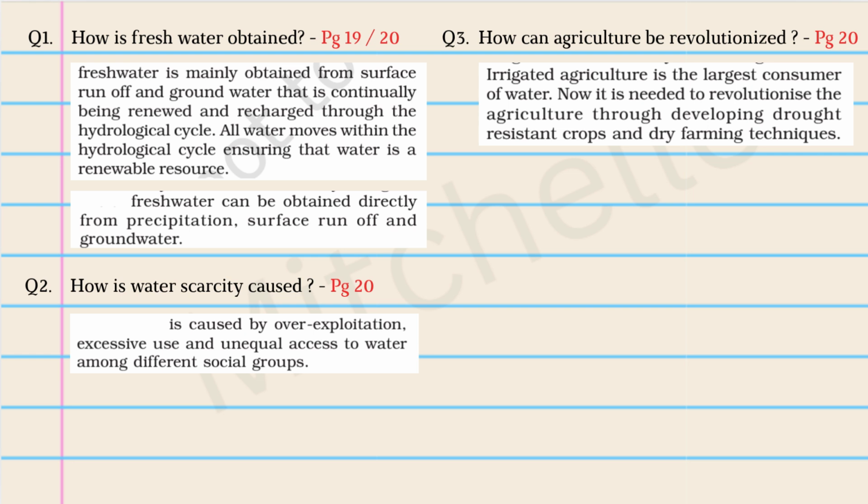Question 1. How is fresh water obtained? Answer is on page 19 and also continues to page 20. You will find this when you read the chapter. Question 2. How is water scarcity caused? On page 20. And question 3. How can agriculture be revolutionized? Also on page 20. Please note that depending on the version of the textbook that you have, the pages may vary, so you will be able to locate these answers when you read the chapter.